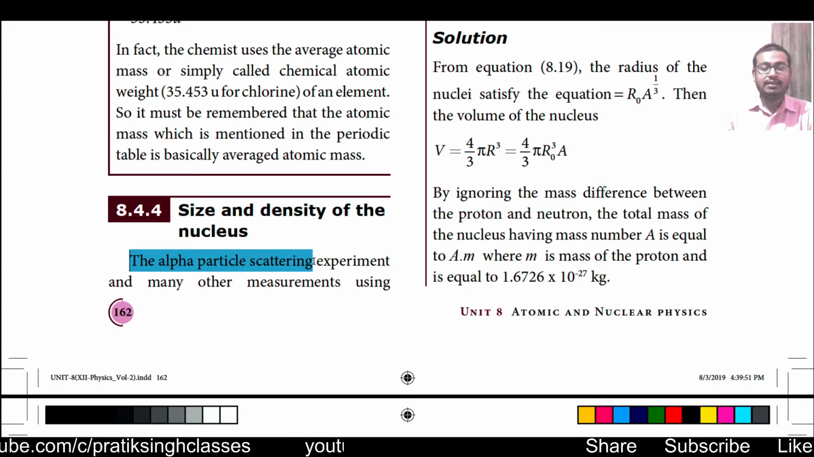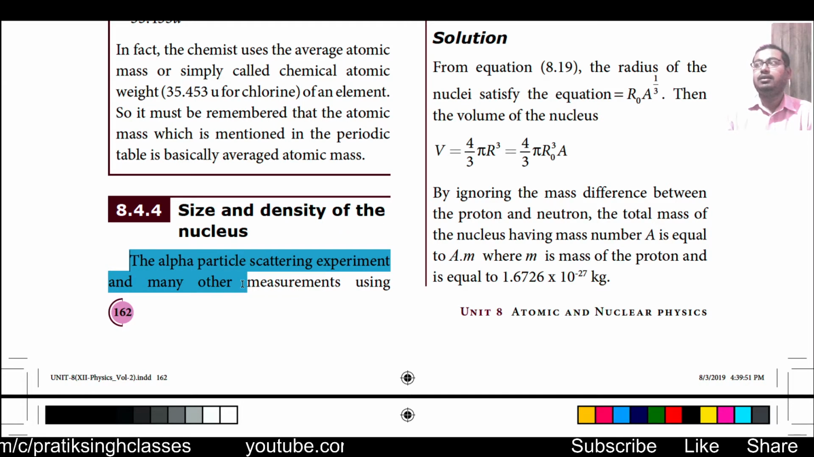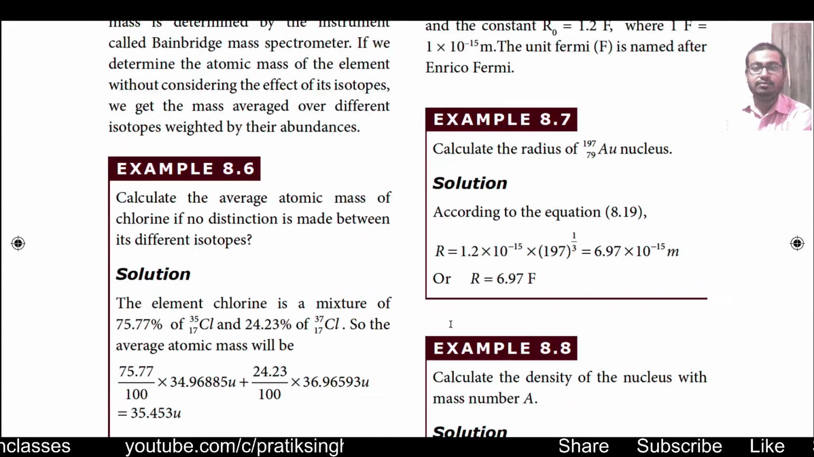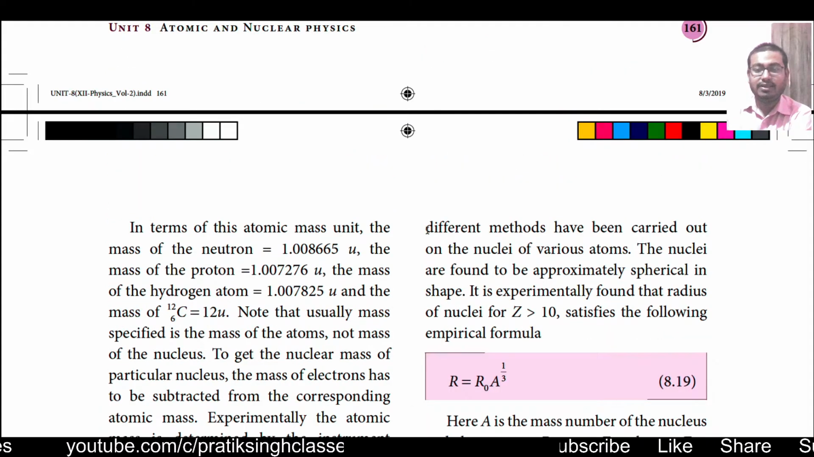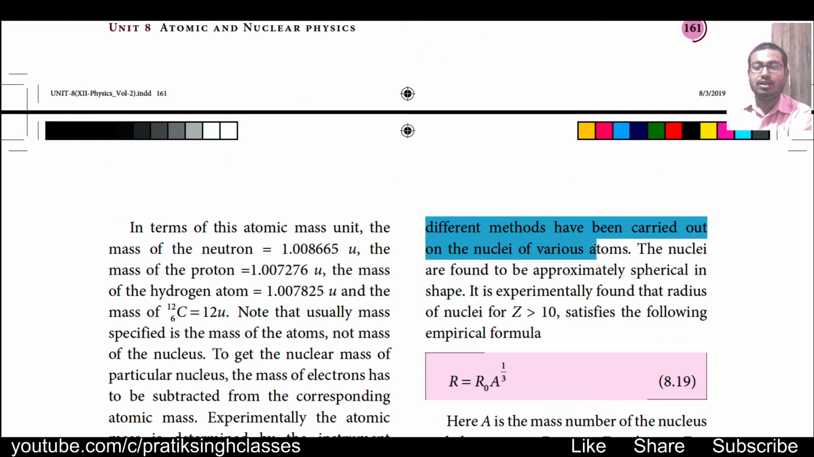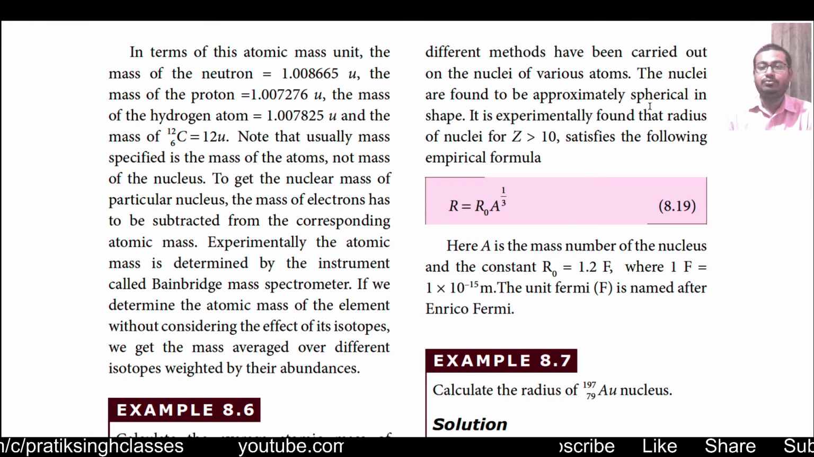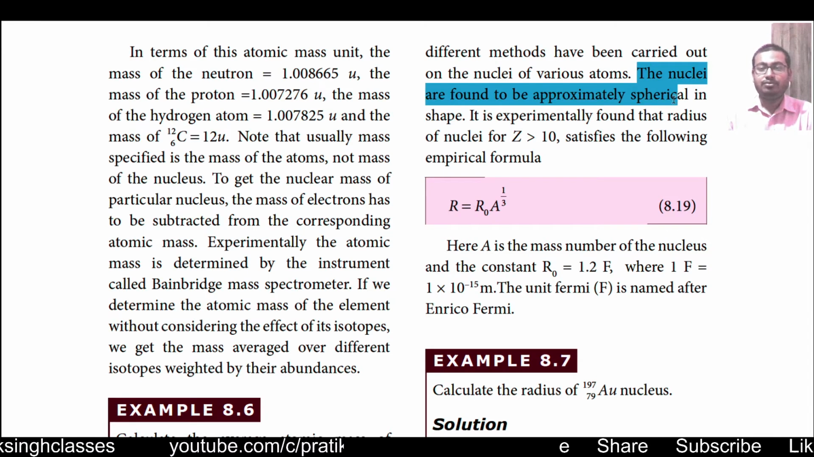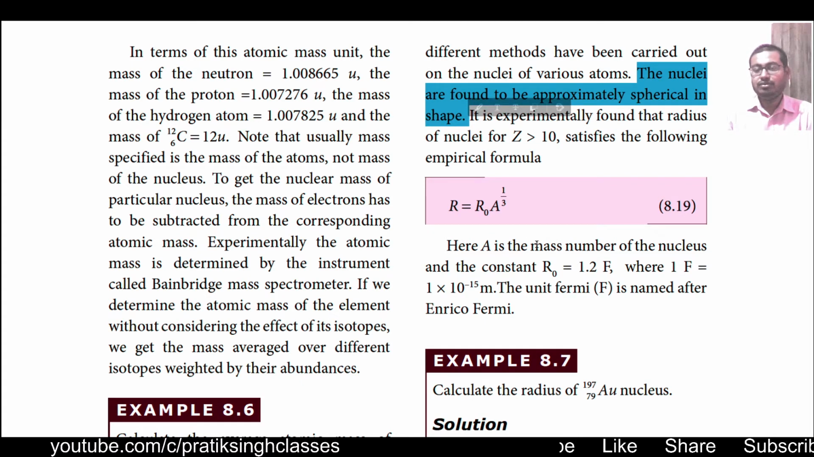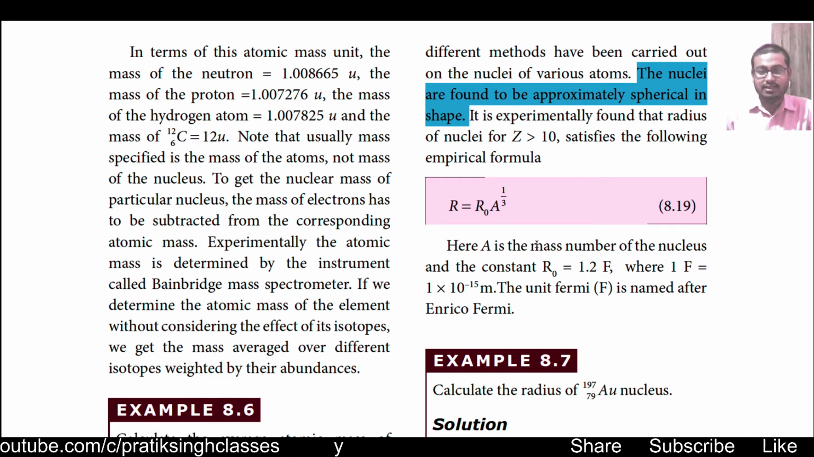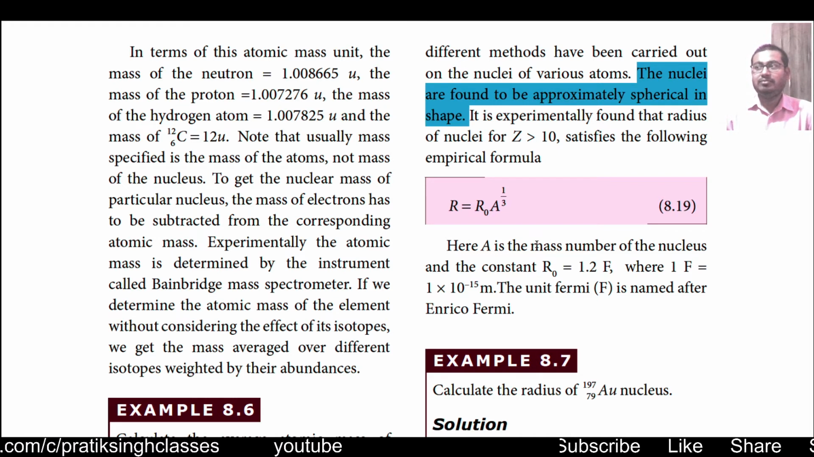The alpha particle scattering experiment was done on thin gold foil, and many other measurements using different methods have been carried out on the nuclei of various atoms, not only on gold but also on different types of foils. The nuclei are found to be approximately spherical in shape. This is just an assumption that the nucleus is spherical. We haven't seen it, but whatever experiments we have done on our assumptions, we always got the same value. So we found out that it is true.